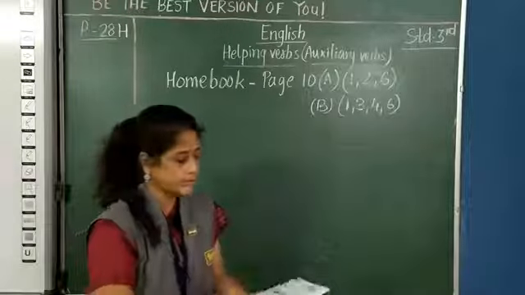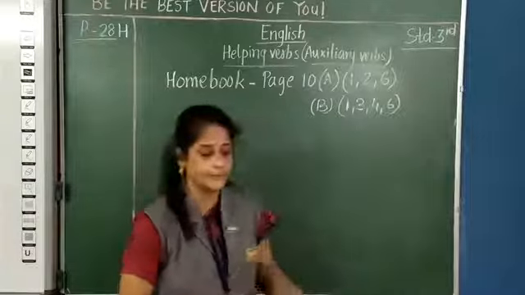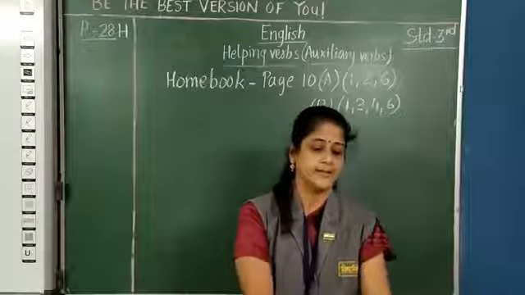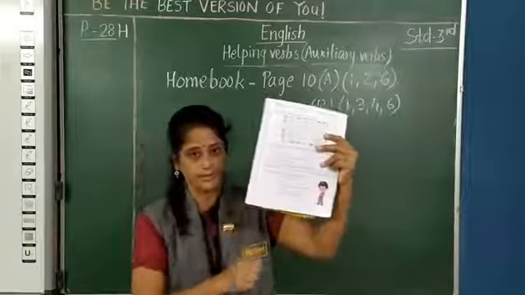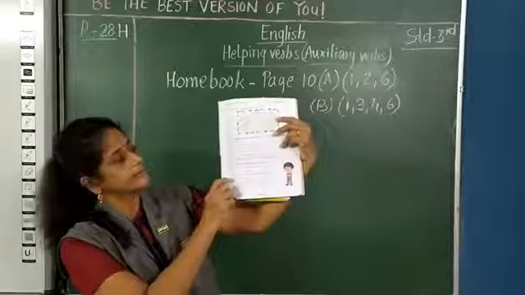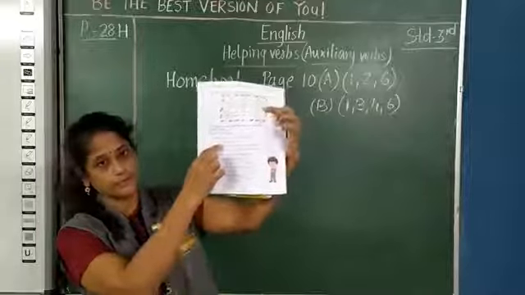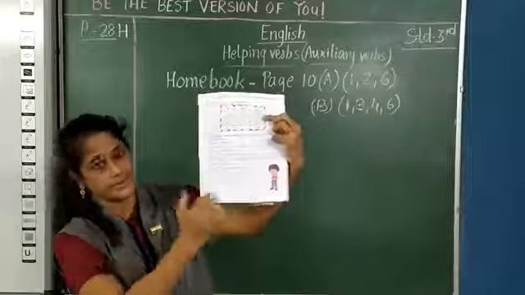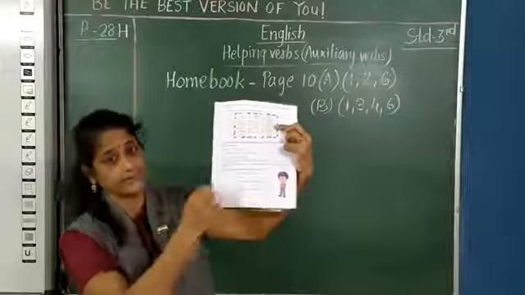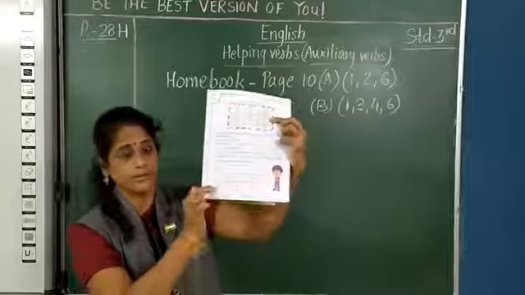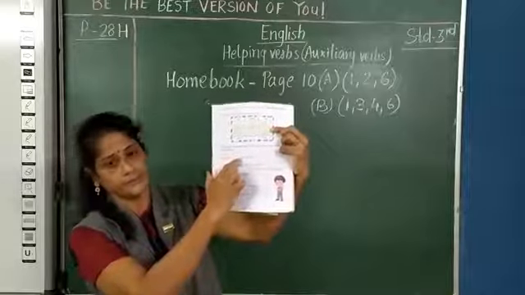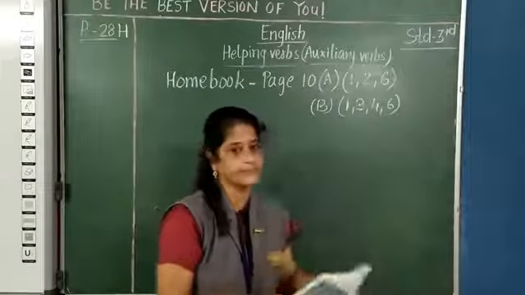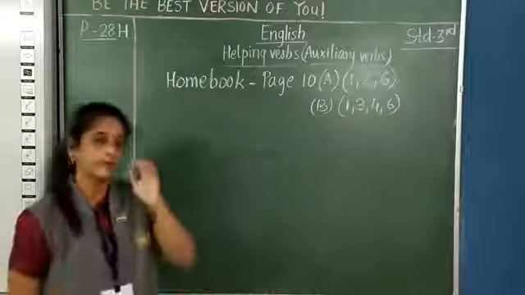So write it down. This is the homework for you. You know that we have not done the question words, I am repeating it again, so you are not going to do this question, only the fill in the blanks you are going to do. Okay children, keep it ready, and then we will do the next form of